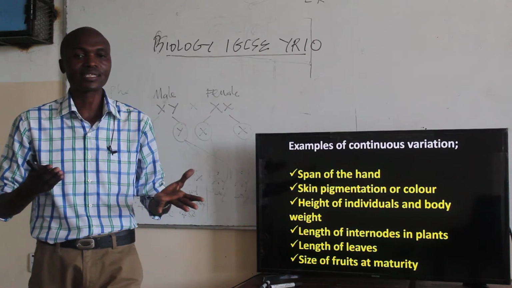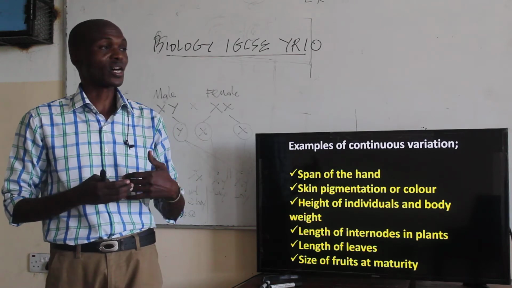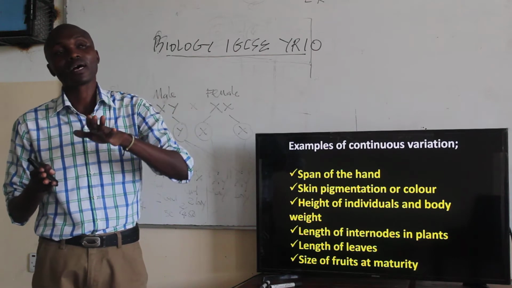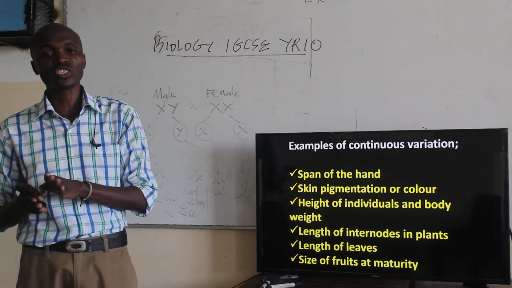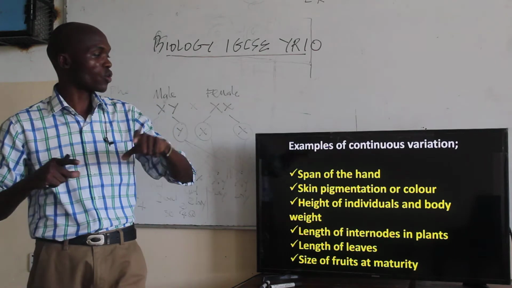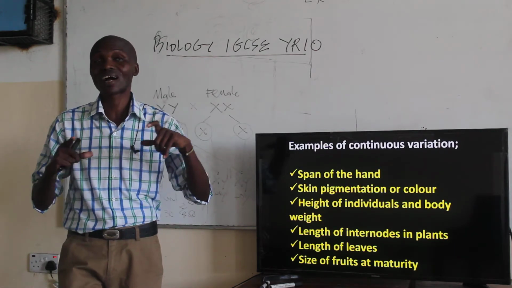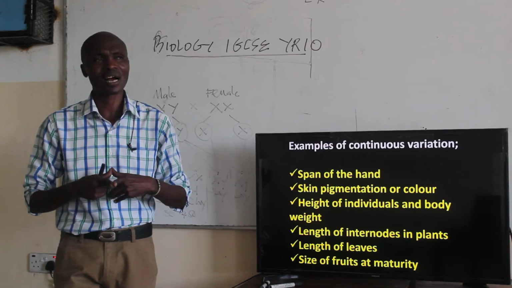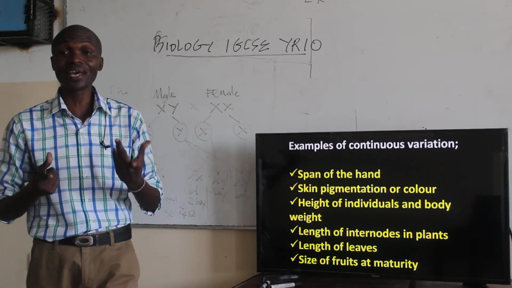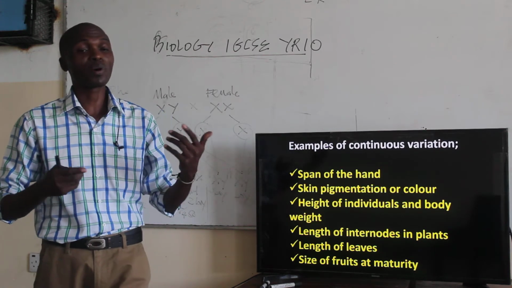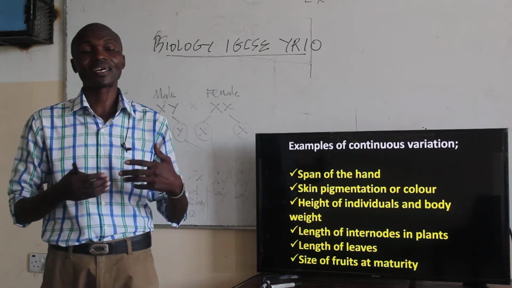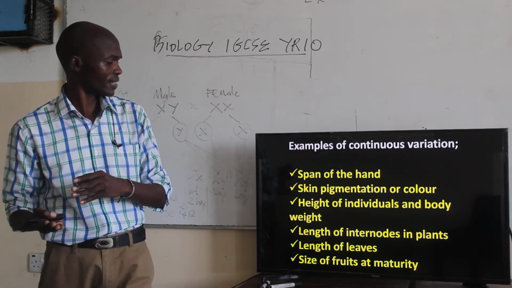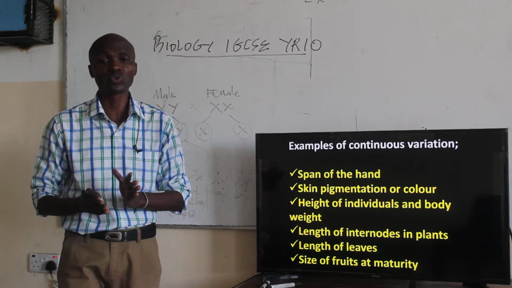If you look at the heights of individuals, some people are extremely tall, others are tall, others are medium, others are short, there are those who are average, and those who are dwarfs. So there is a whole range of change in terms of height, the length that you are likely to obtain when you take this kind of measurements. Equally, the body weight is totally different. Some people are obese, that means they are overweight, others are average, others are leaner. They are less in terms of weight.